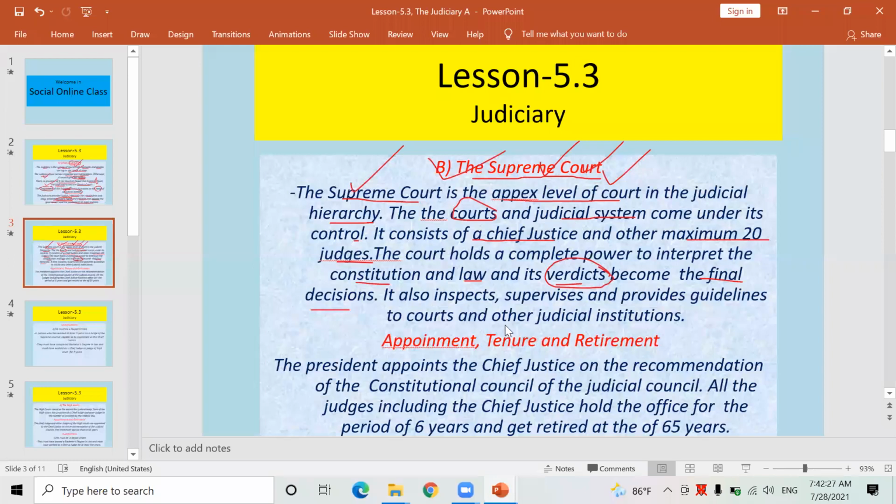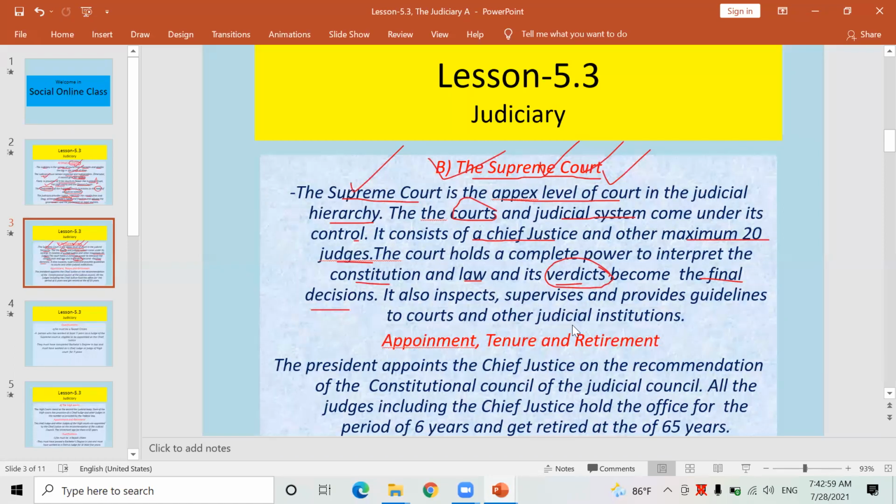Regarding the conflict between Madhav Kumar Nepal, especially Sher Bahadur Deuba and his supporting political parties, as well as KP Sharma Oli, whatever conflict they had, finally it reached the Supreme Court. So Sher Bahadur Deuba and his supporting political parties' leaders went to the Supreme Court and filed a case against KP Sharma Oli and his government. Finally, the Supreme Court gave its verdict in favor of Sher Bahadur Deuba.